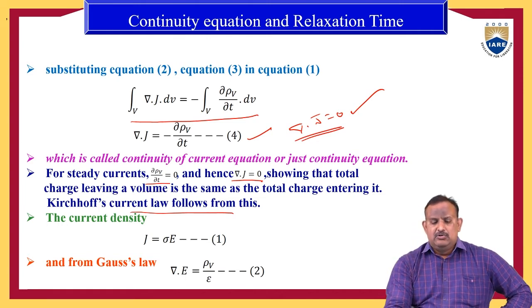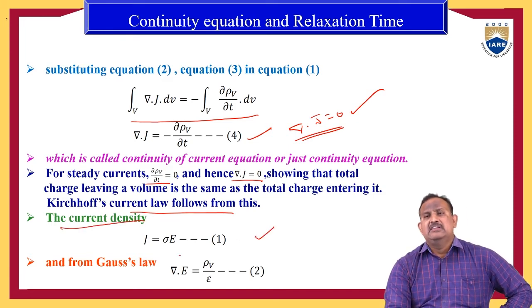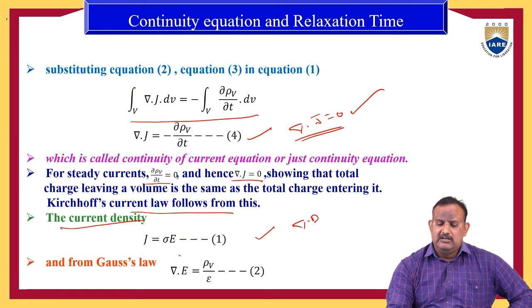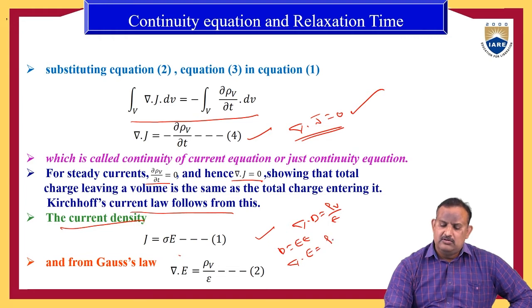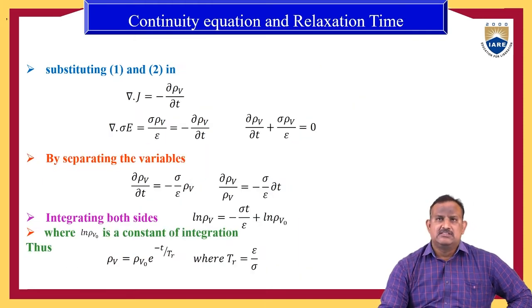Already we know that the current density J is equal to sigma E. From Gauss law, we have del dot D is equal to ρv, where D is nothing but epsilon times E. We can write del dot E is equal to ρv by epsilon, where ρv is again the volume charge density.